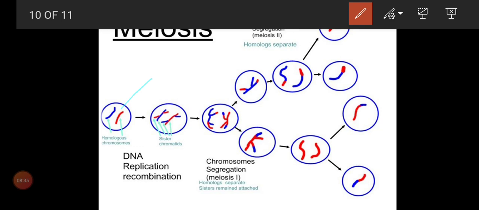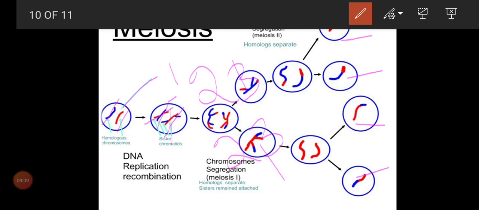For example, this is a single cell, and from that you are getting A cell, B cell, C cell, D cell. How? Imagine now this is a chromosome. It will get duplicated, and normally from that, by normal mitosis, you will get 2 cells. These 2 cells contain normal 23 chromosomes.